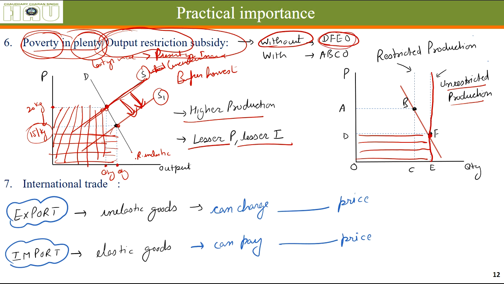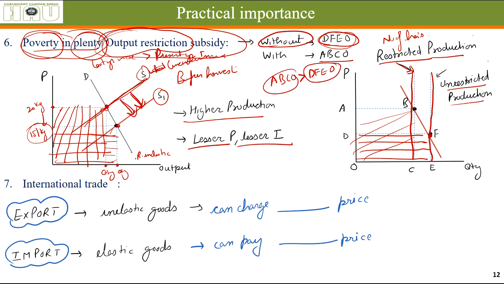But this was the restricted production. The government said you can supply only this much, let's say they have restricted the number of hectares on which the crop can be cultivated. So this was the supply and the income was ABCO, and you can see ABCO is far greater than DFEO.